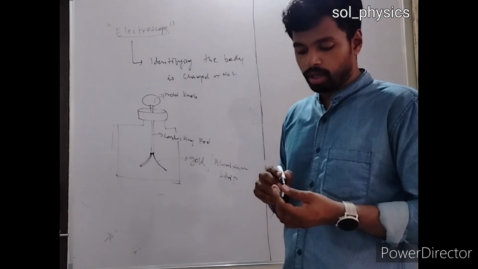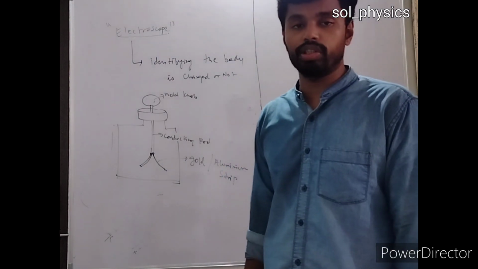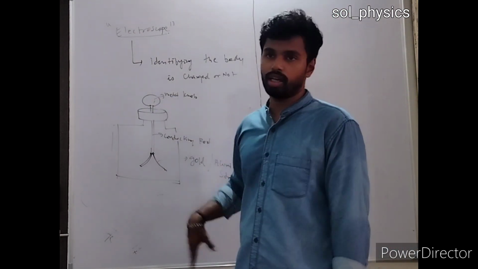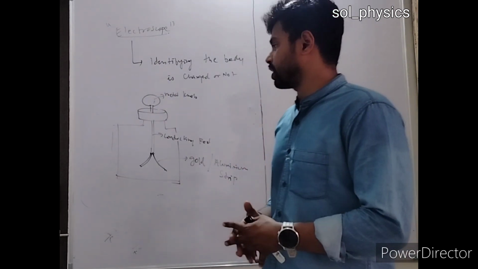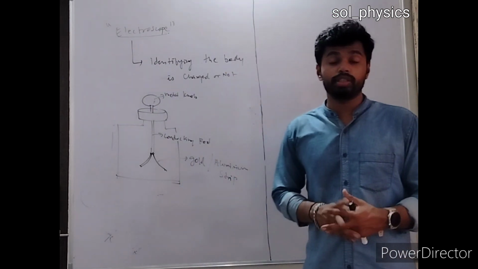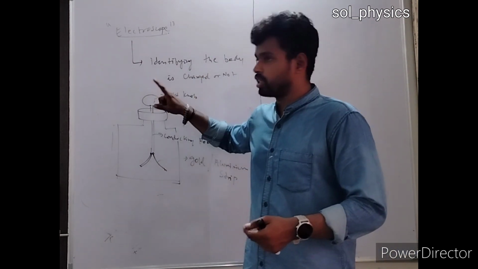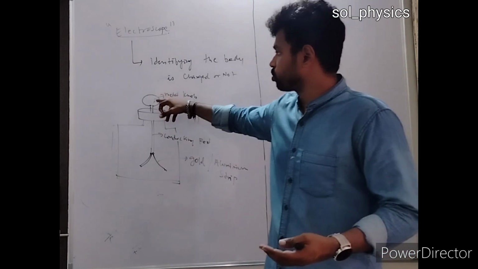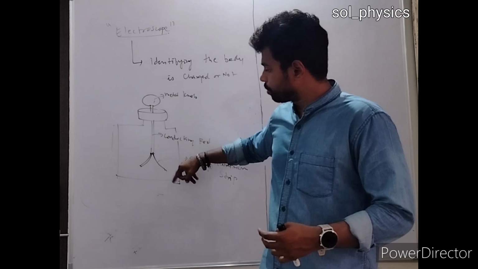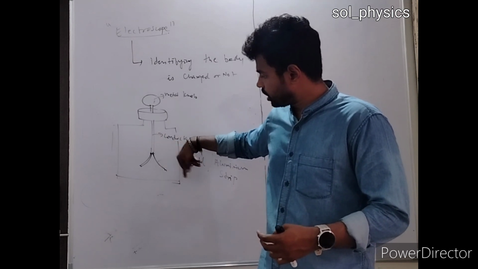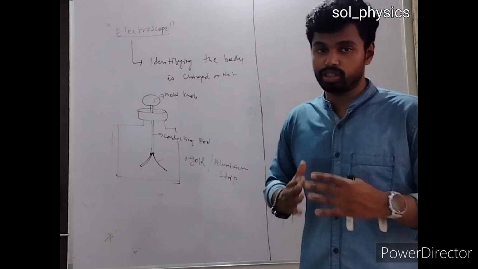Now the question is, suppose initially you touched the glass rod. Since the glass rod was positively charged, the possibility is that the metal knob will give it electrons, right? Because a metal obviously has some excess of electrons, that's why we are considering it as a metal. So for a conductor there are obviously more free electrons, so all the electrons go there. That means some positive charge develops across this leaf and the other leaf also acquires some positive charge, and if they have a positive charge they will start diverging.